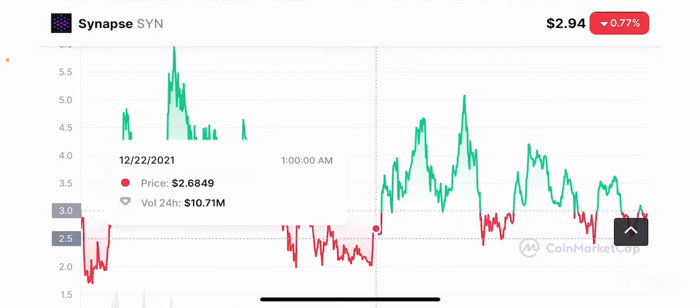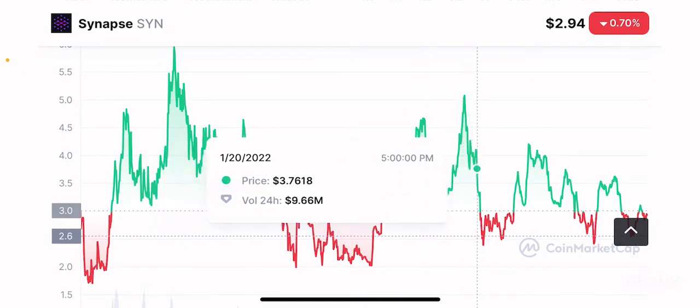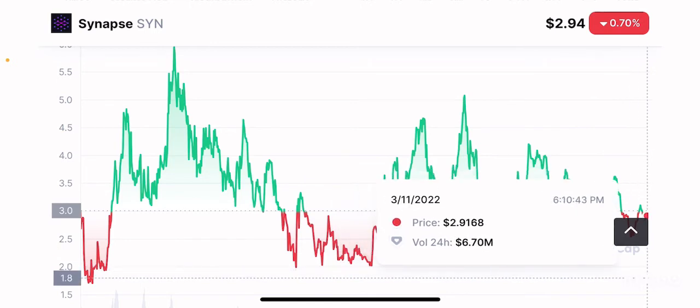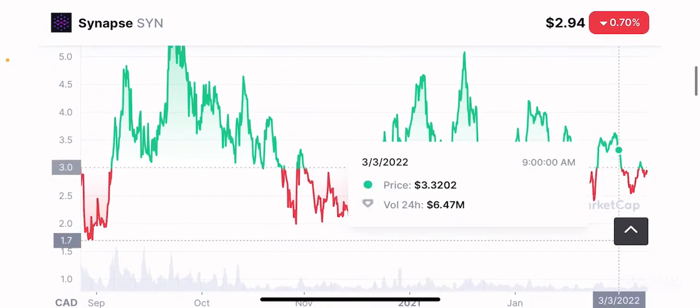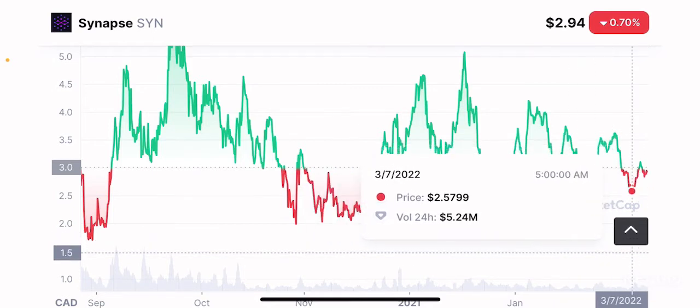Then it was even more volatile and reached relative highs of $5 per token before crashing down, then went up and down, and now it's about to go in a downward trajectory. Maybe it's planning to retest the $2 mark again before bouncing back up, right?